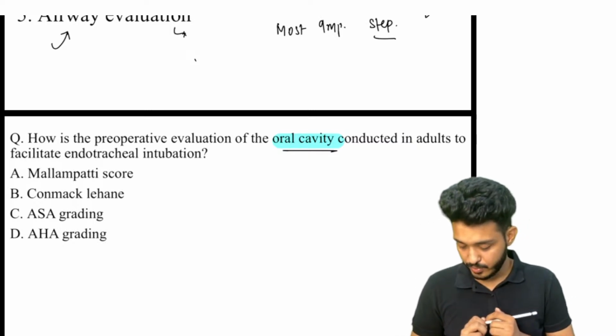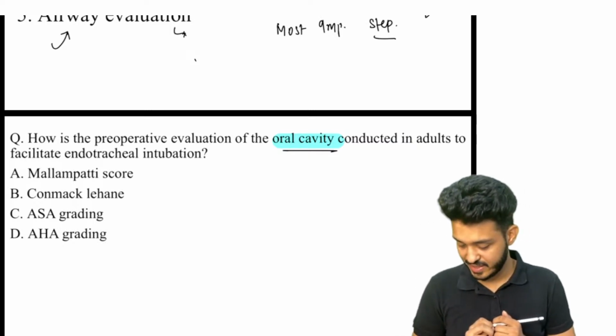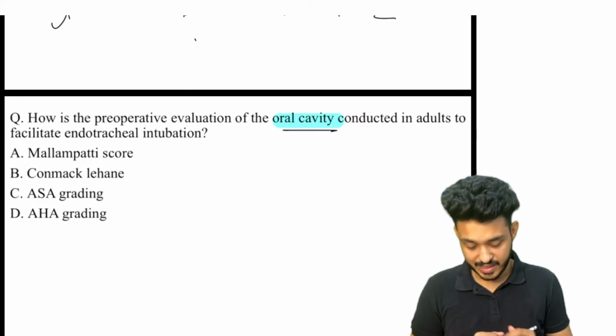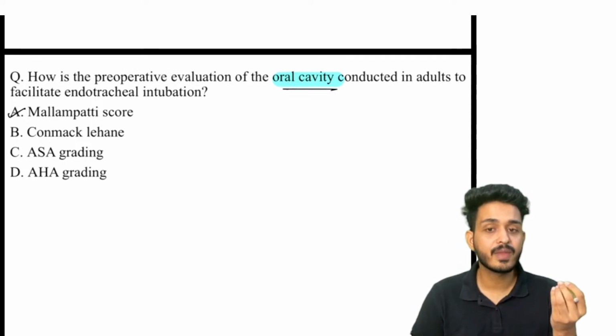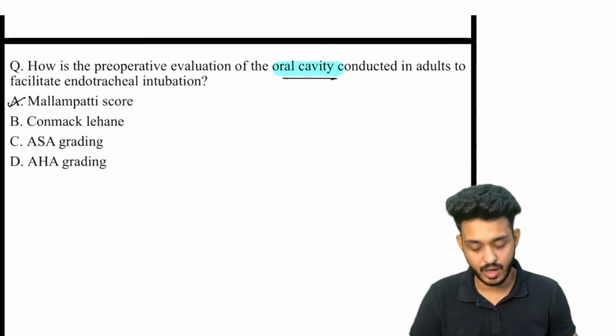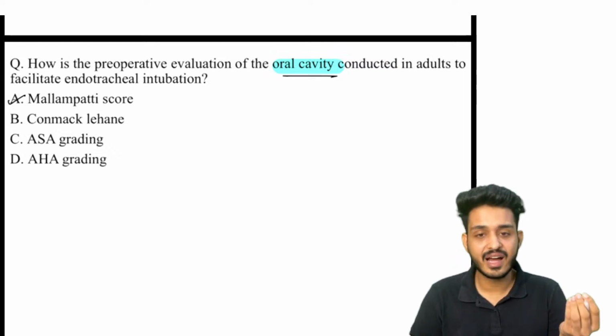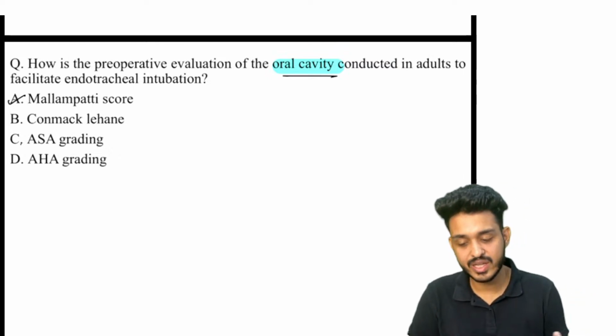Very good, Dr. Rubik, Nandini, Muskan, very nice. Okay, Rohit, very nice. So that is the Mallampati score. You know the Mallampati score is for the assessment of the size of the tongue. Okay, why? What is Cormack-Lehane grading? What is ASA grading? What is AHA?